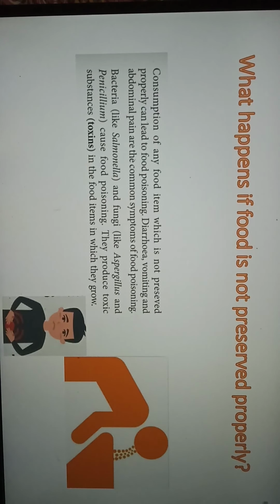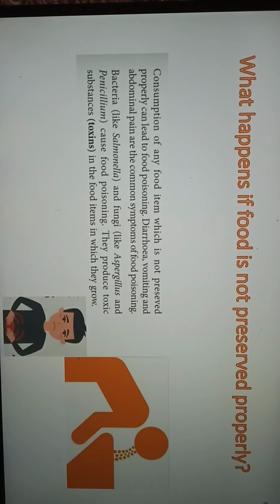When they are found in the particular food item which we are consuming, they grow in that food item and produce a toxic substance, that is, toxin. It is the same food item which we are consuming. So as a result, when we consume that food item, we suffer from food poisoning. So here I hope I am clear. Okay, here I finish with my topic.